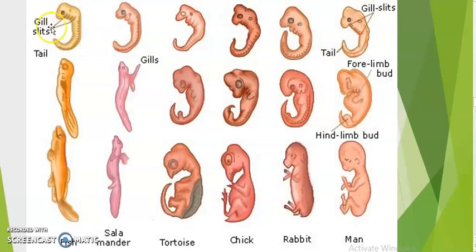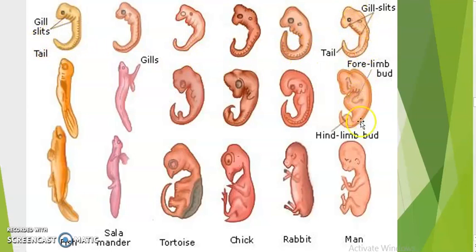It contains gill slits, and this is the embryo of human. It also has gill slits, but gill slits are of no use for us. So later on in adult stage, they are missing, right? Similarly, humans do not have a tail, but in the embryo stage, they show a tail, and fish is also showing a tail. So tail here also. It means early development is the same.